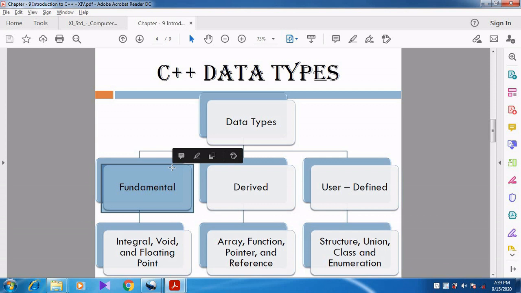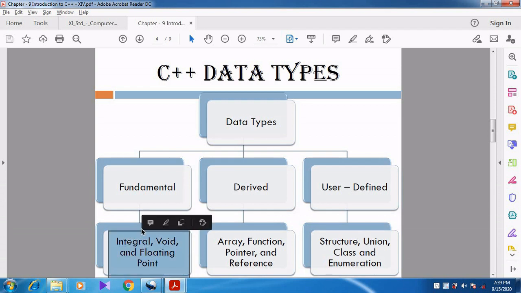There are three classifications of fundamental data types. What are they? Integral, void and floating point.